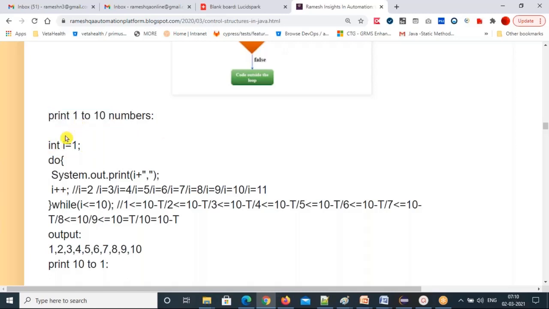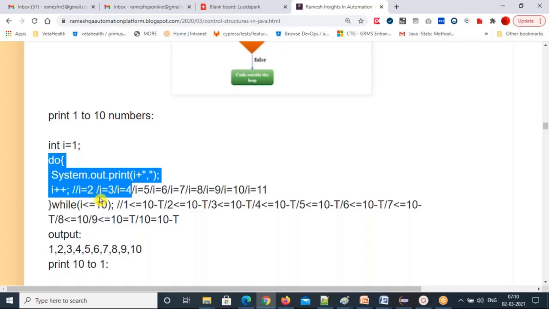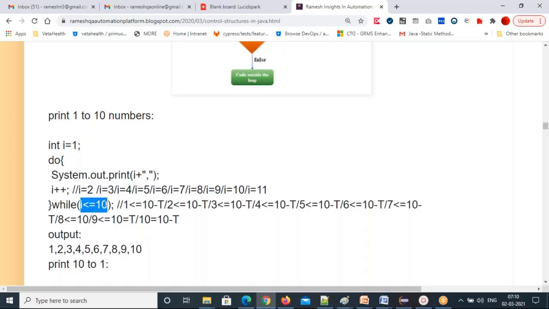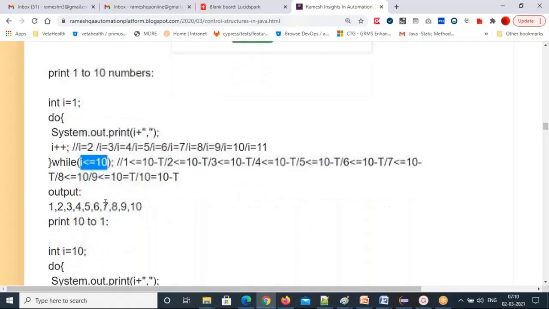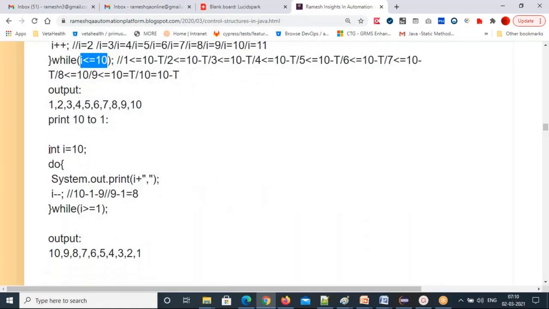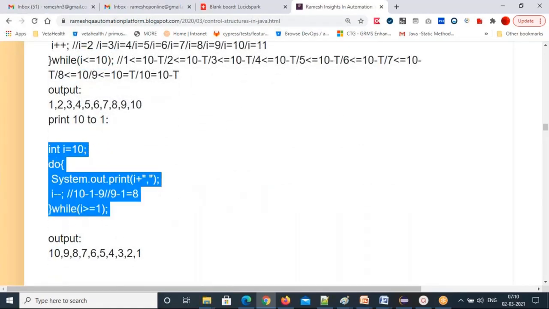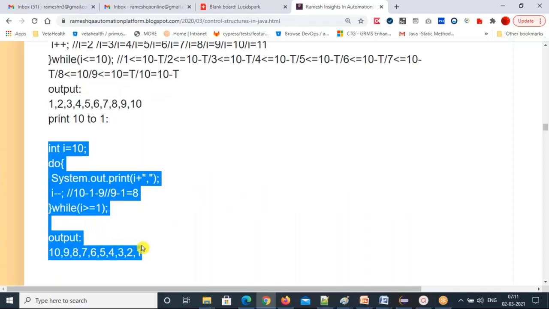So int I equal to 1, do, curly braces start, System.out.print I value, comma, and I plus plus, curly braces end, while I less than or equal to 10. That's the do while. First these statements will execute, then the condition will be checked, right? And another thing, printing 10 to 1, but this is not the best example for a do while loop.